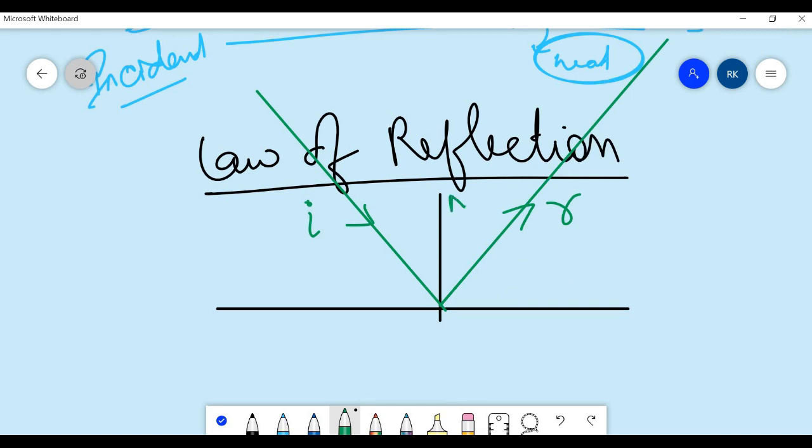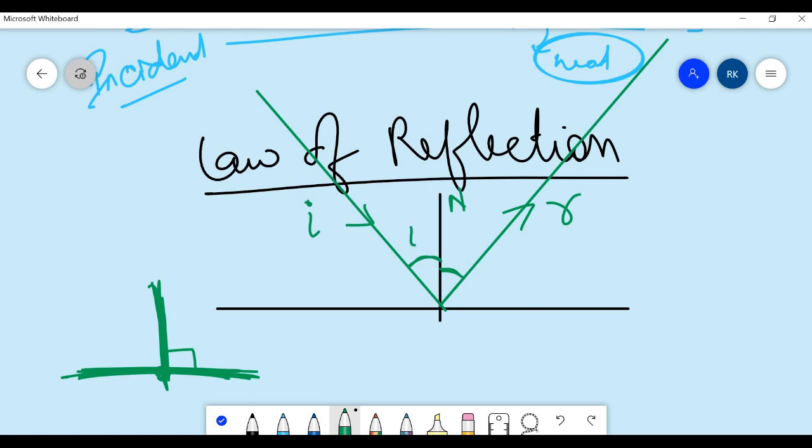This is my normal. Normal means it will always be 90° from the surface, a perpendicular line from the surface, or we can say a perpendicular line from a point. Now it will form a certain angle between normal and incident ray, and normal and reflected ray.